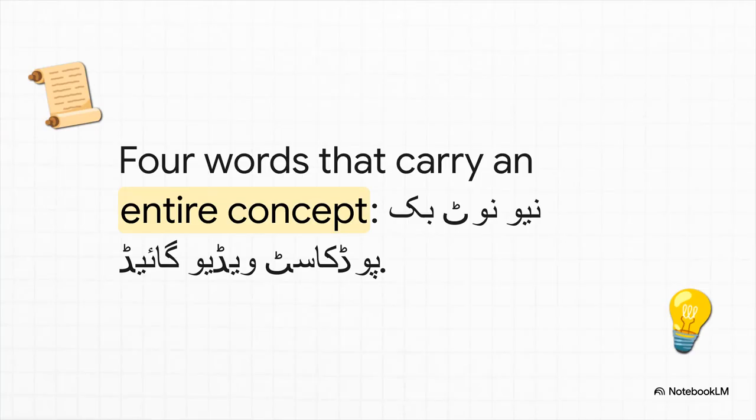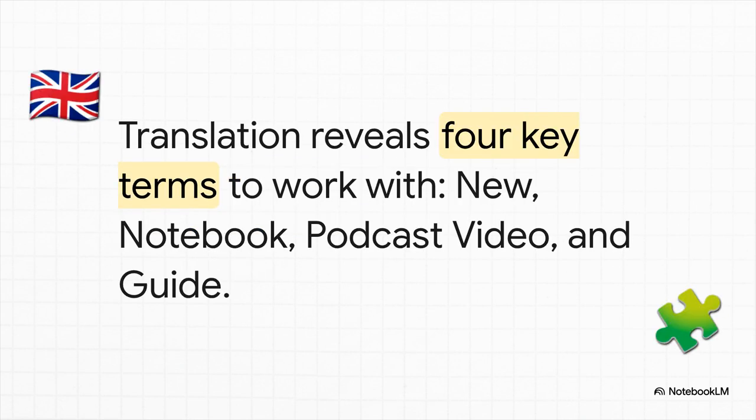Okay, let's start with the original Urdu text. Just look at how dense that is. Only 4 words to carry an entire idea. That kind of efficiency, that conciseness, that's our first clue right there. It sets the stage for everything that follows. Now, when you do a direct translation into English, we get our 4 key terms: new, notebook, podcast video, and guide. This isn't just a random shopping list of words, this is the evidence we're going to be working with.